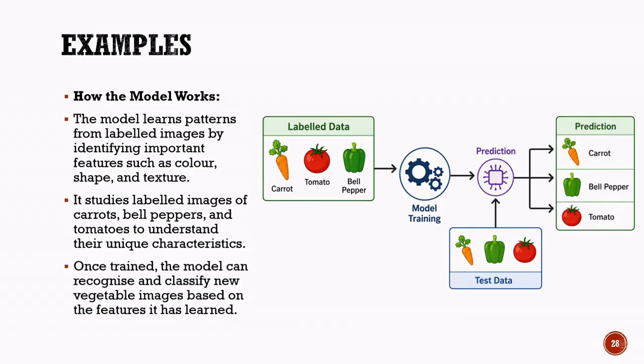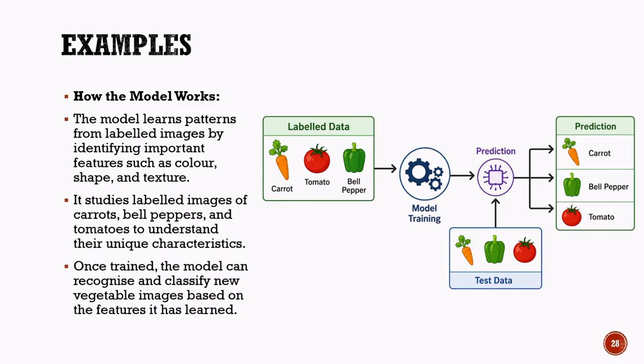As shown in the diagram, the labeled data is first used to train the model. During this stage, the model learns the relationship between the image and its corresponding label. Once the training process is complete, the model is tested using new images that it has never seen before. These images are known as test data. The model examines the features of each test image and compares them with the patterns it learned during training. Based on these learned patterns, it predicts the correct vegetable name.